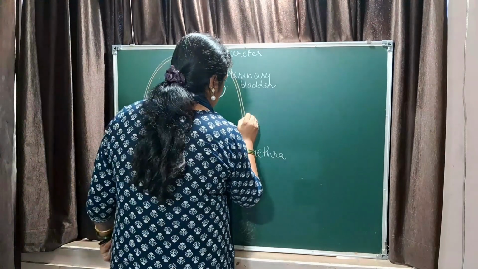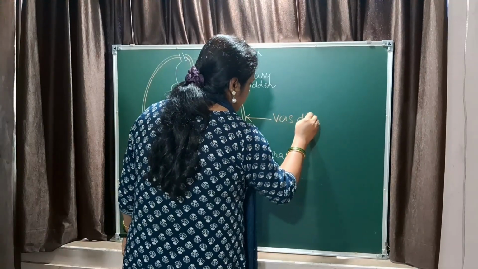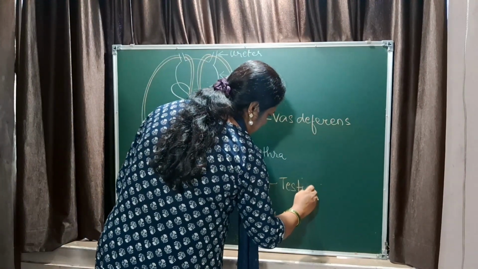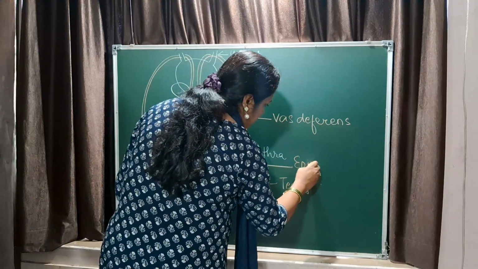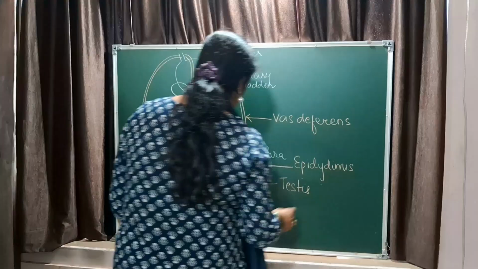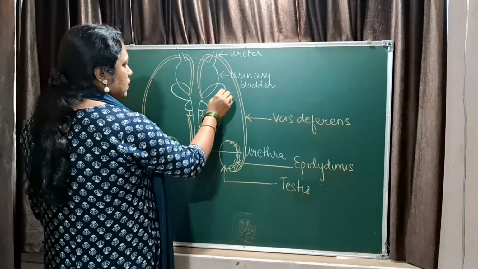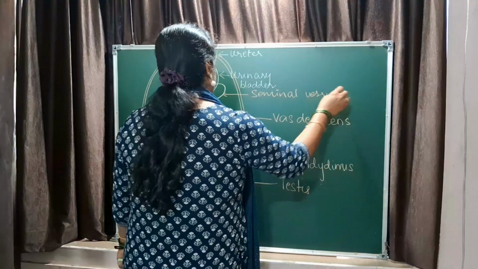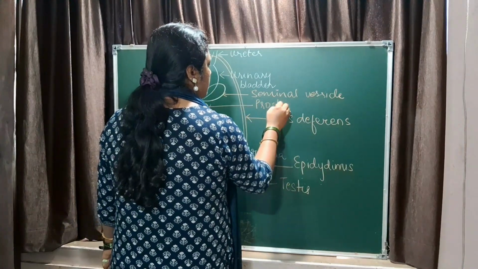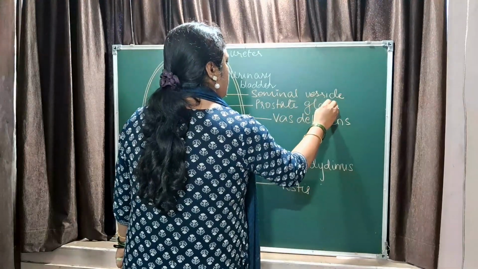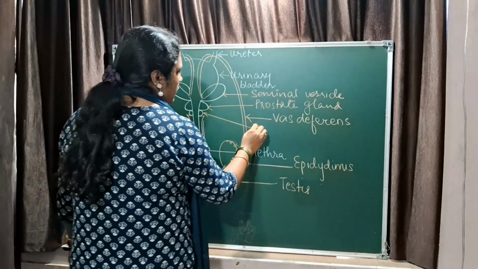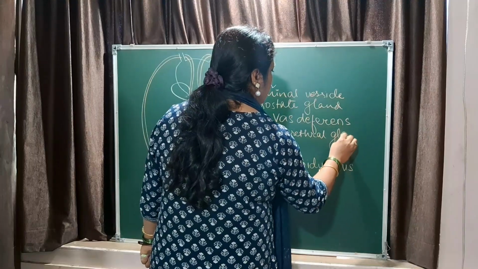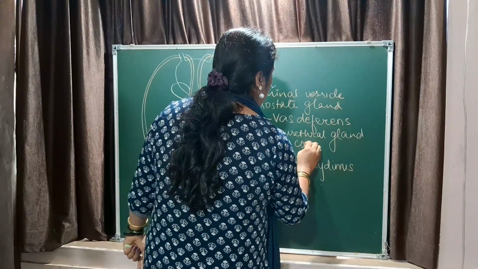Let me label it fast for you. This is the vas deferens, this is the testis, this is the epididymis, then you have got the seminal vesicle, you have the prostate gland, then you have got this one, that is the bulbourethral gland, also called the Cowper's gland.